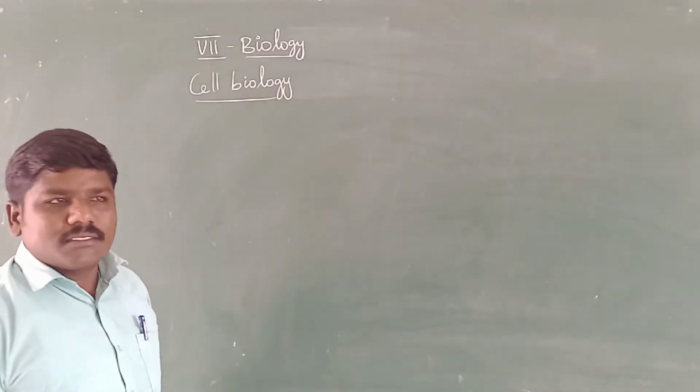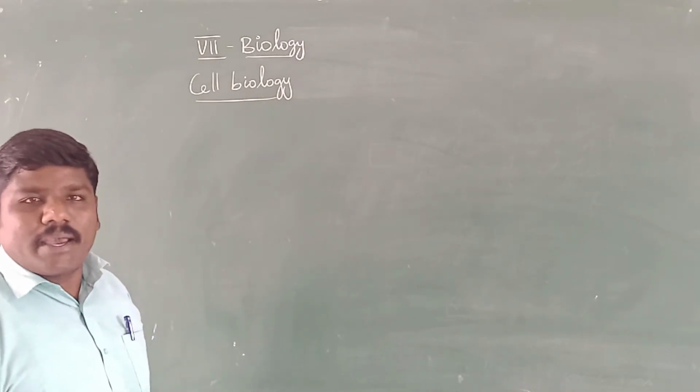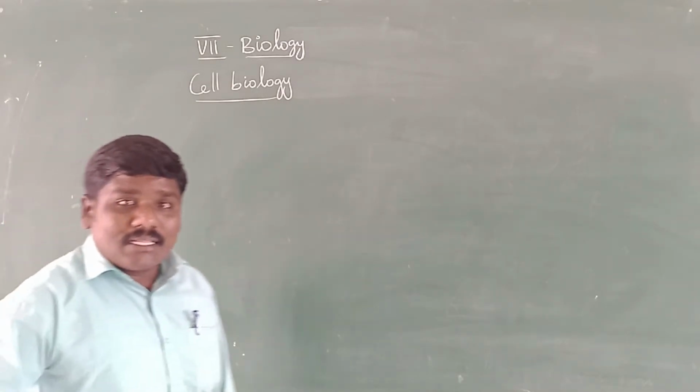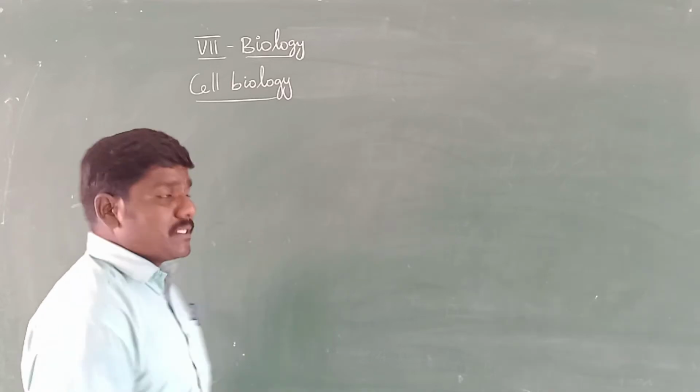Cell biology. So first of all, what is called cell biology?